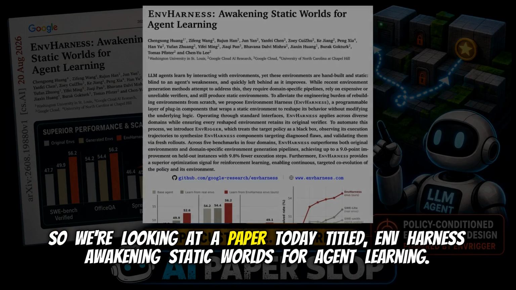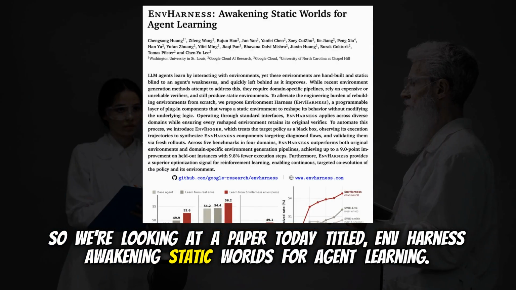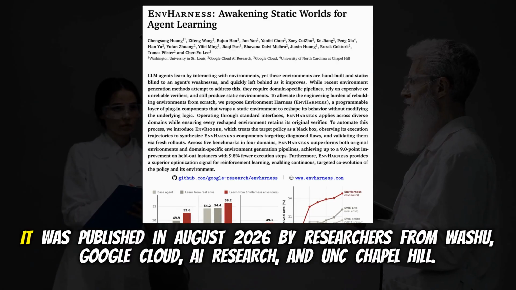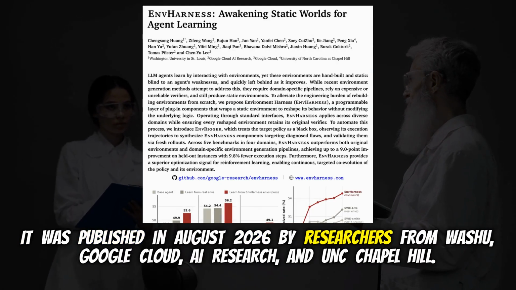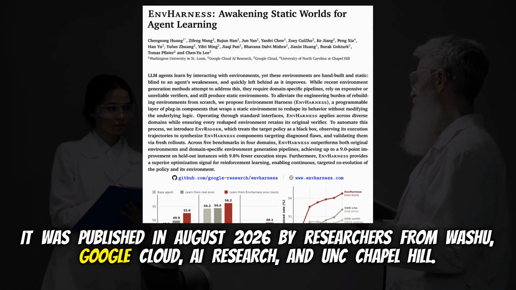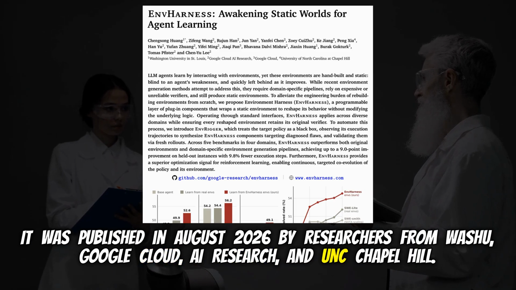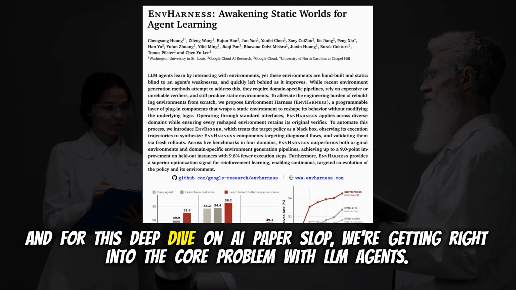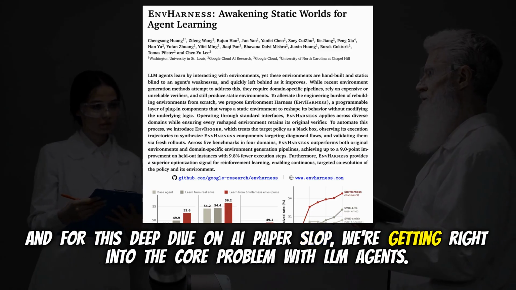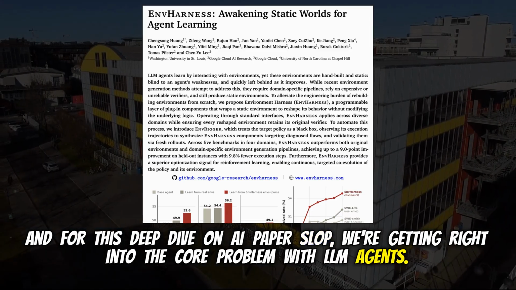So we're looking at a paper today titled EnvHarness: Awakening Static Worlds for Agent Learning. It was published in August 2026 by researchers from WashU, Google Cloud AI Research, and UNC Chapel Hill. And for this deep dive on AI paper slop, we're getting right into the core problem with LLM agents, which